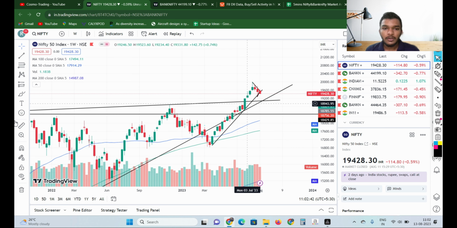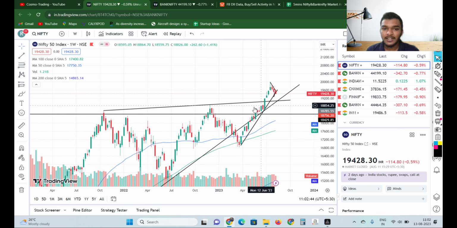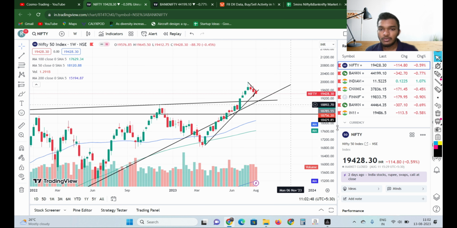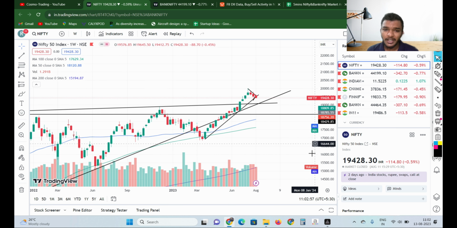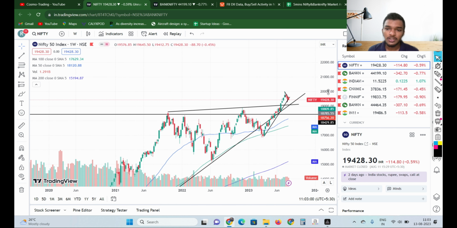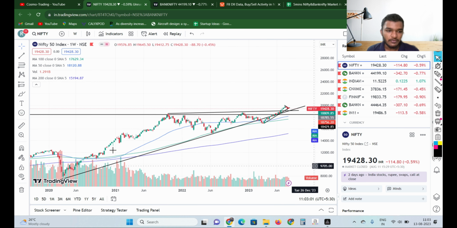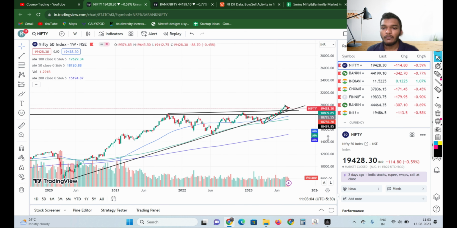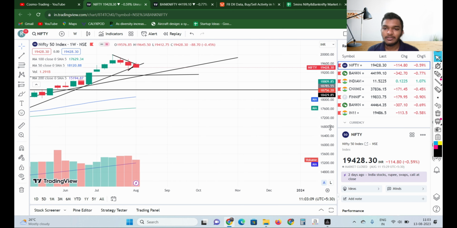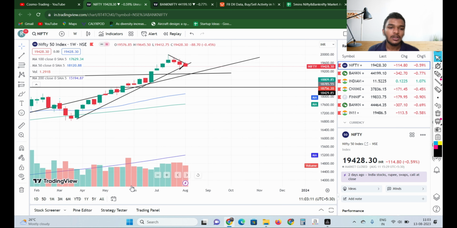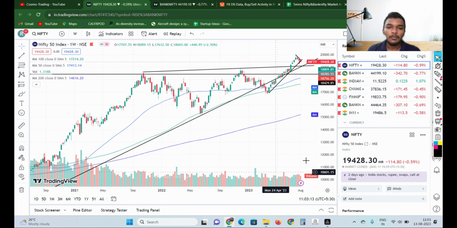So we do have this trend line formation by the tops, wherever Nifty has gone to, and we can try to test this level. This level is around 19,200, and this is the weekly trend line. The weekly trend line has been formed by the lows of COVID as well as the Russia-Ukraine conflict war. So this is the weekly trend line as well as the top trend line support in Nifty.